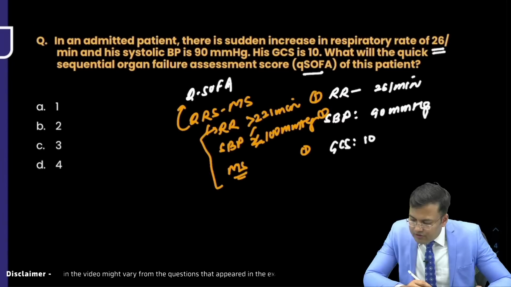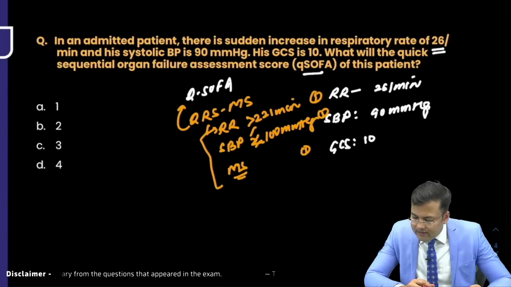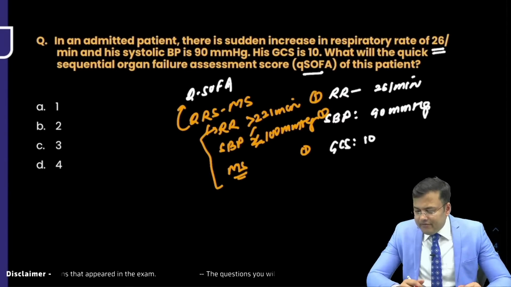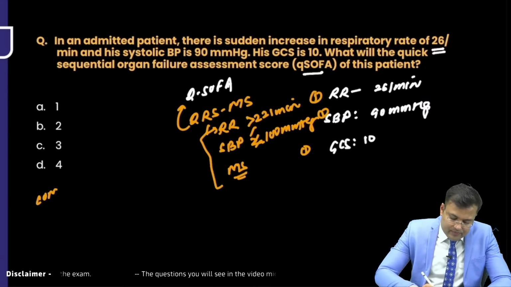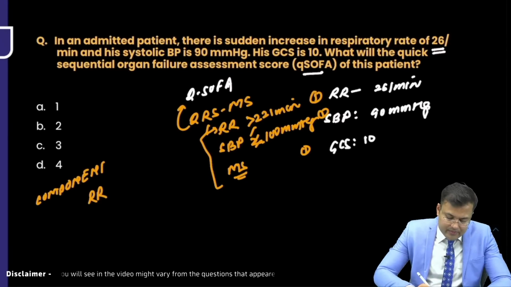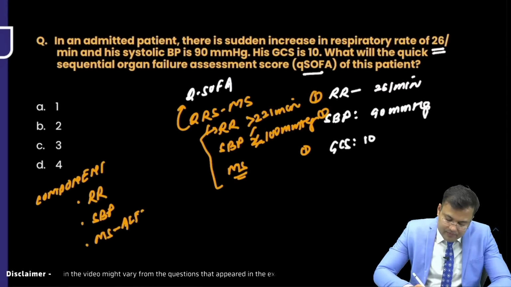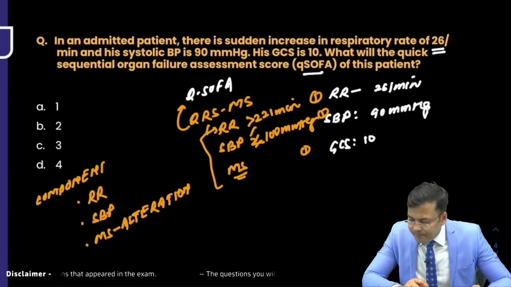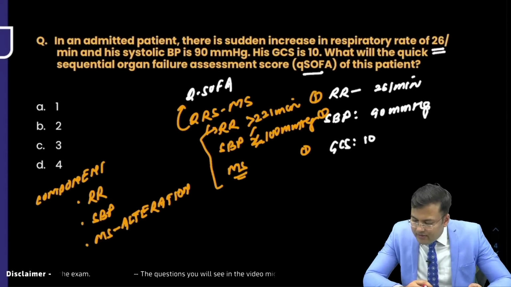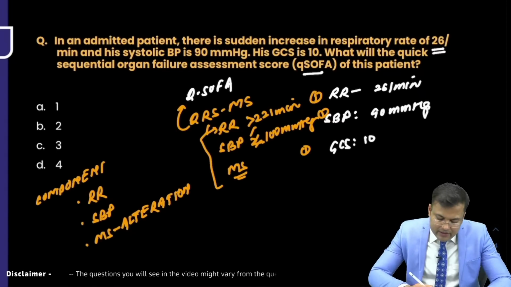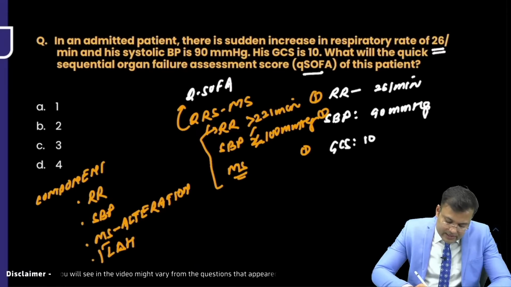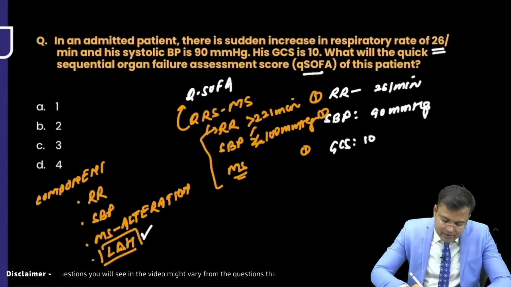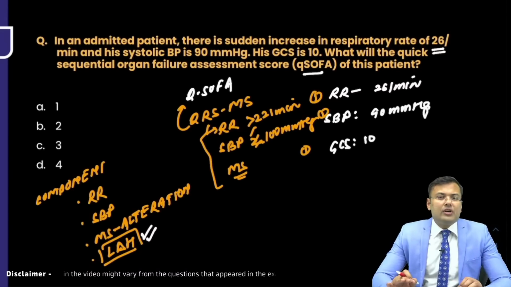Saurav Singh wants to say that the question asked was "all of the following except". It's a very easy question if you know the components. You know the 3 components: respiratory rate, systolic blood pressure, mental status alteration. You tell me what was the 4th option. Junaid says lactate dehydrogenase. Very good. So the correct answer is lactate dehydrogenase, because lactate dehydrogenase is not a component of qSOFA.